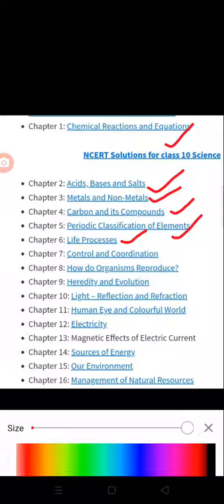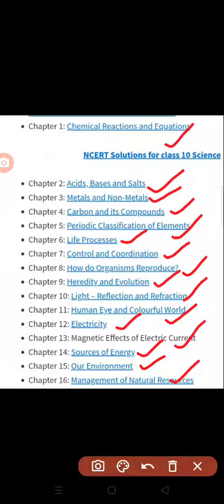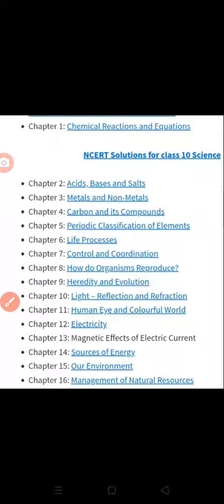The sixth chapter is life processes, the seventh chapter is control and coordination, the eighth chapter is how do organisms reproduce, the ninth chapter is heredity and evolution, the 10th chapter is light reflection and refraction. The 11th chapter is human eye and colourful world, the 12th chapter is electricity, the 13th chapter is magnetic effects of electric current, the 14th chapter is sources of energy, the 15th chapter is our environment, and the 16th chapter is management of natural resources. These are the 16 chapters, very, very important, we will study in the 10th class science syllabus.